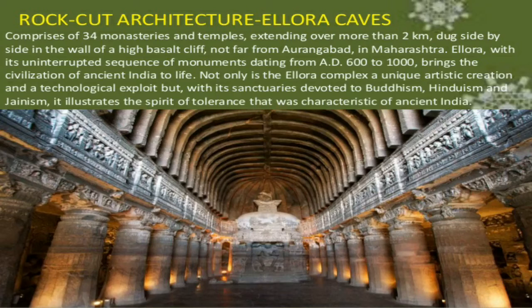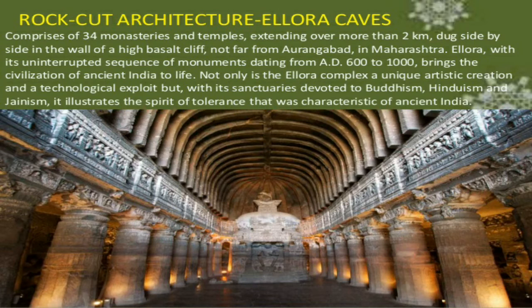So here we can see the Ellora caves are very beautiful. It comprises 34 monasteries and temples extending over more than 2 km, dug side by side in the wall of a high basalt cliff not far from Aurangabad in Maharashtra.